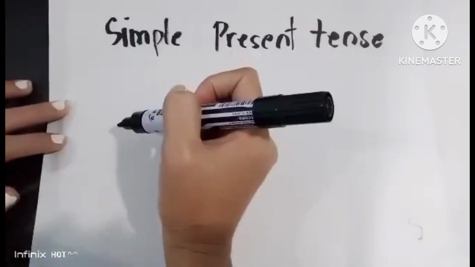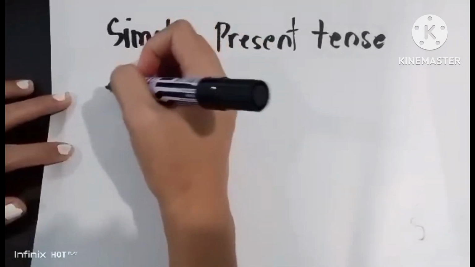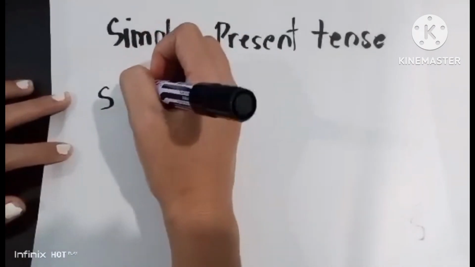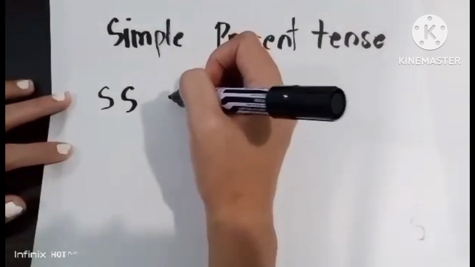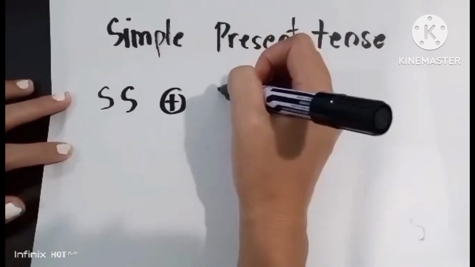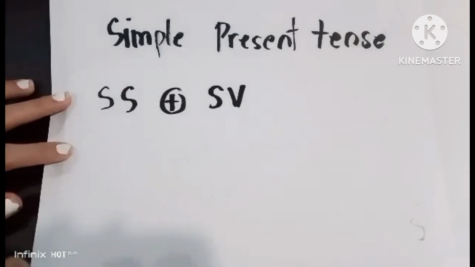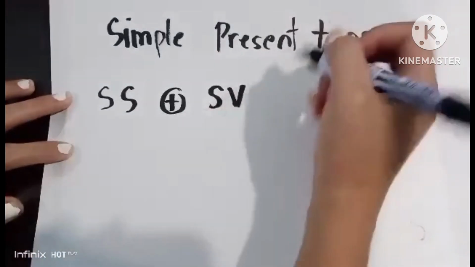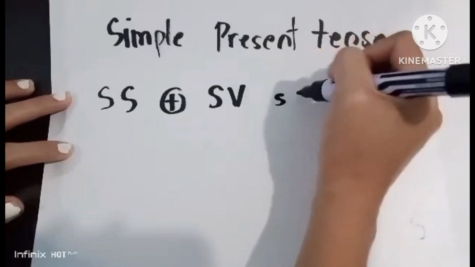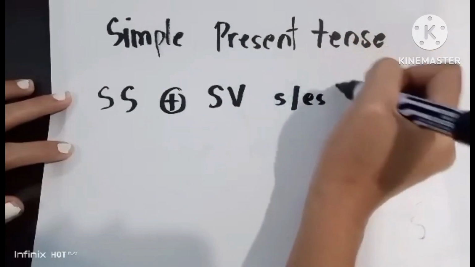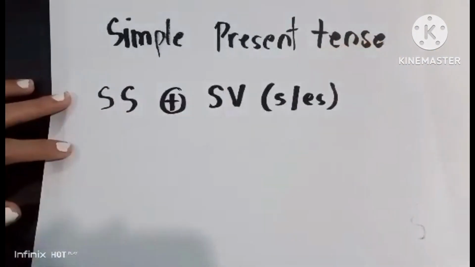Okay, so the first rule, if you have a singular subject, then also it must be followed with a singular verb. So what happens to your singular verb? You add S or ES, right?